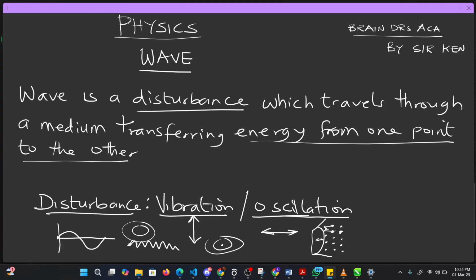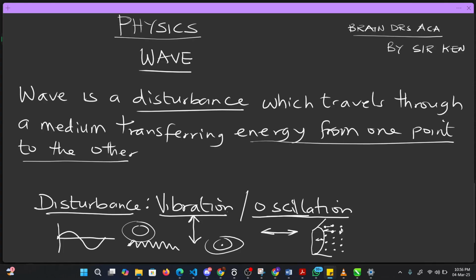And whenever this air molecule around the cone of this speaker vibrates, it will now hit another air molecule, that is, it will set another air molecule into vibration. That molecule will now have momentum or energy to do what? To hit another air molecule and return back. This one will also have energy to do what? Hit another air molecule and return back.